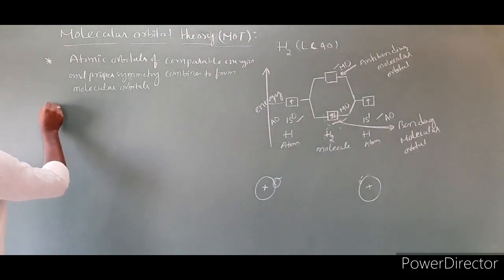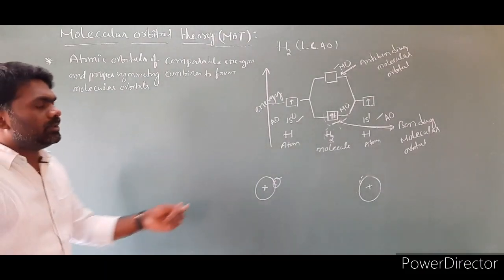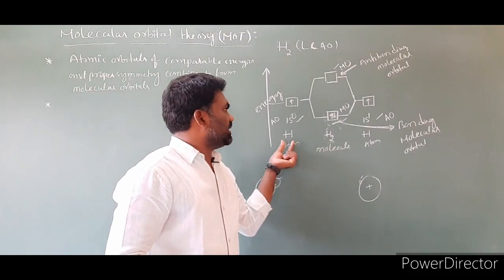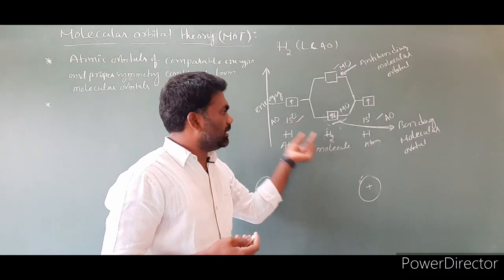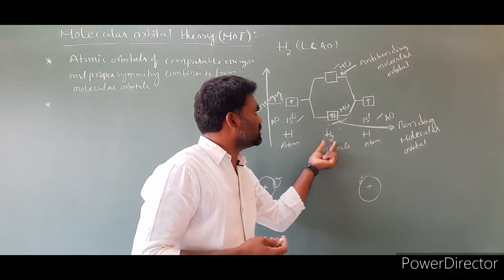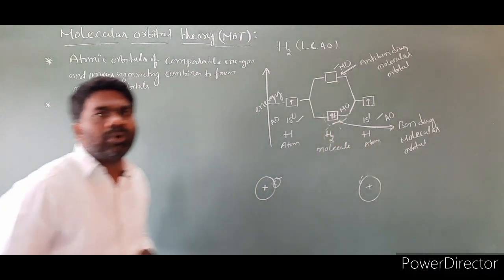Point number 2. In atoms, electrons are present in atomic orbitals, and in molecules, electrons are present in the molecular orbitals.